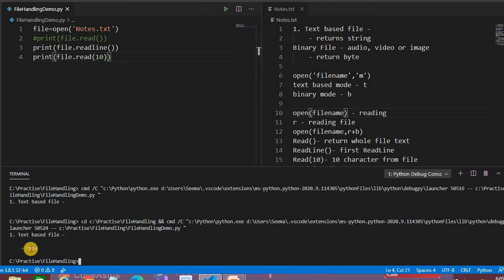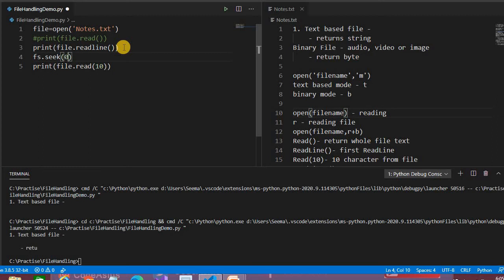See, one is "text based file" and the second is returning from "train". Why is it returning from there? Because the moment you start reading the file, the cursor moves. In the first line it reads, and again it comes after the first line, so after the first line it returns the 10 characters. If you want to fix this specifically, we have to write file.seek and provide 0.